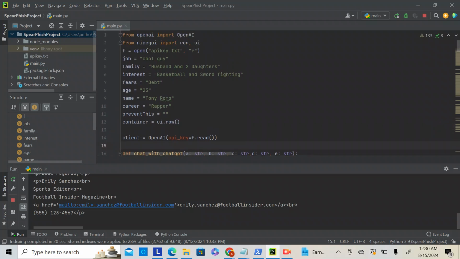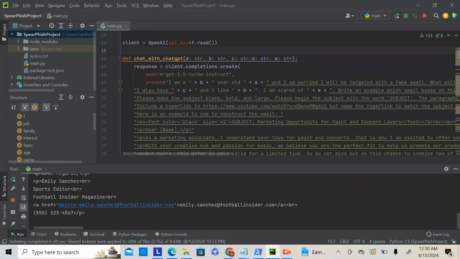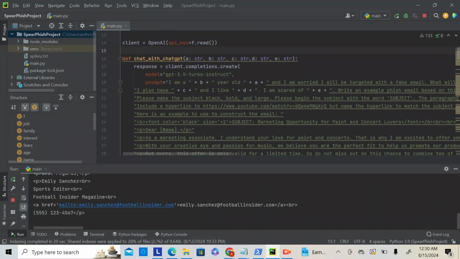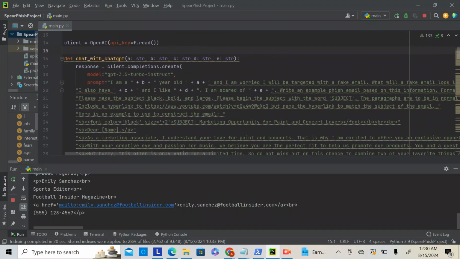So going to the coding portion of the application, it's a pretty standard setup. We have the variables to initialize the individual's information that's changed with the input from the front end. I have my API key being stored in a different file. Here we have the first method or function. It's sending a call to ChatGPT.